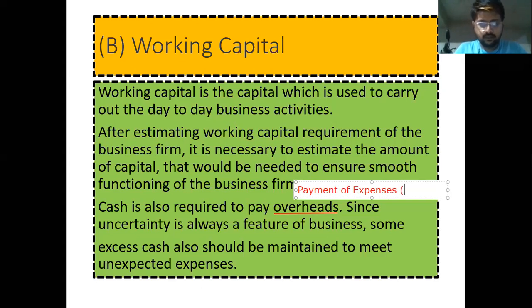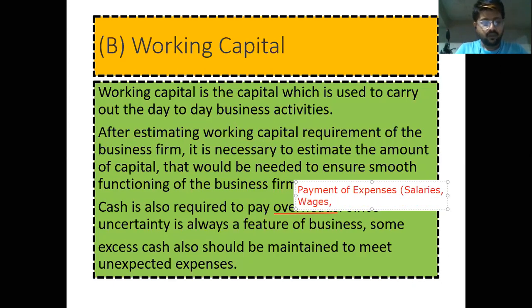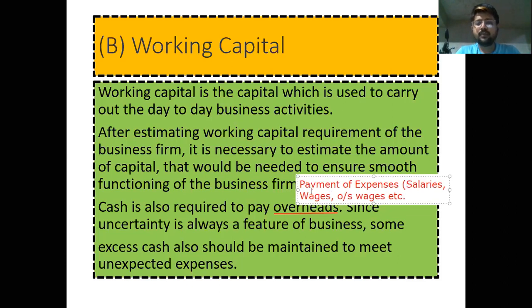For example, payment of salaries, payment of wages to daily laborers, outstanding wages payment, and outstanding expenses. If any outstanding amount is left to give to laborers on a daily basis, that is also included. So overheads means payment of all the expenses, which may include salaries, wages or outstanding wages.